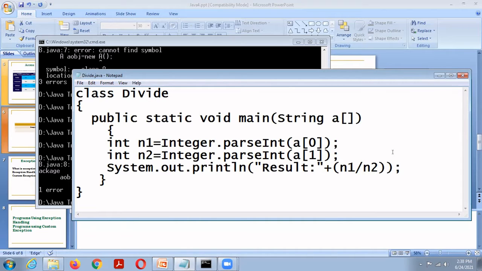Integer is a wrapper class. This wrapper class provides a static function parseInt, which converts a string to an integer. Then result equals n1 by n2. A simple 3-line program.